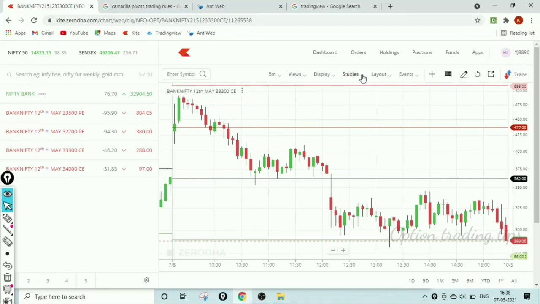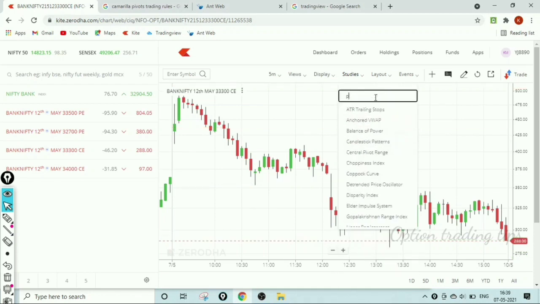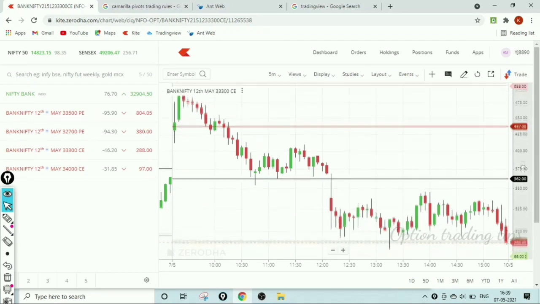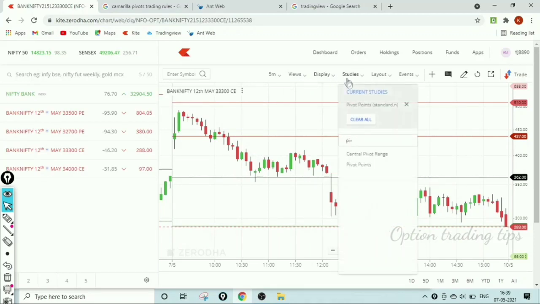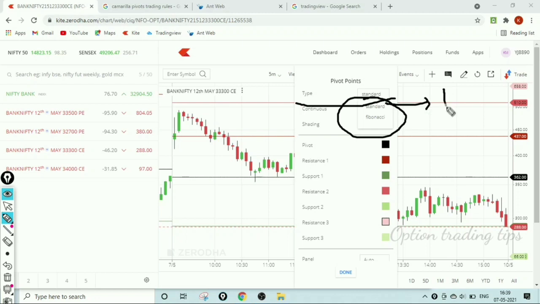In Zerodha Demat account, under the option of Studio, all indicators are available. Please search the indicator name pivot point and select that. Okay, the pivot point is added into the chart, but I want the Camarilla pivot point. Now go to the studio, click the settings, and click under the type. In the default chart there are only two options available. First one is standard, second one is Fibonacci, but we want the Camarilla pivot point indicator.